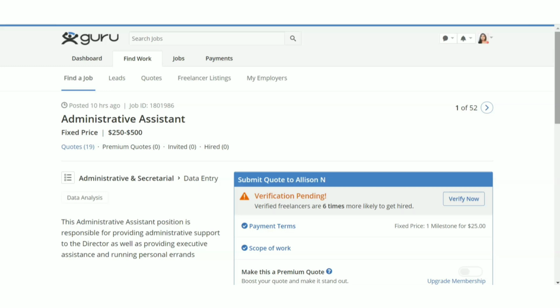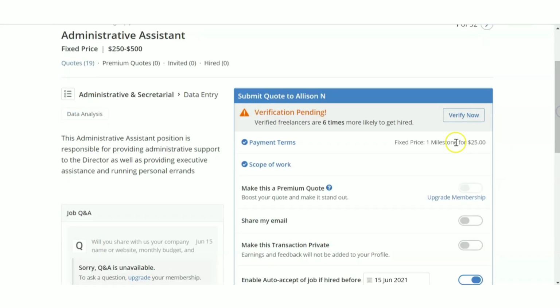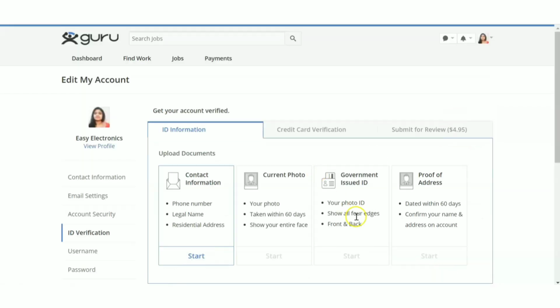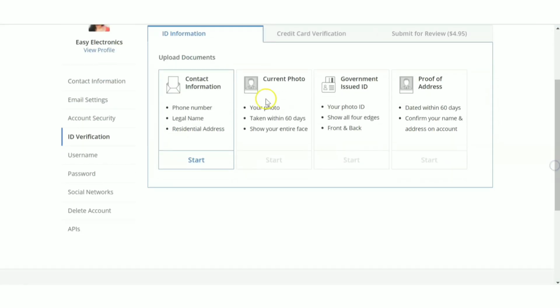Now that is not mandatory. You can also take up a lot of jobs without verification also. But I'm just giving you the information. Okay. So if you are not interested, you can skip. But here, what is the verification process? So just click on the verify now. Now you can see the various details that you have to give here. You have to give your contact number or contact information first.